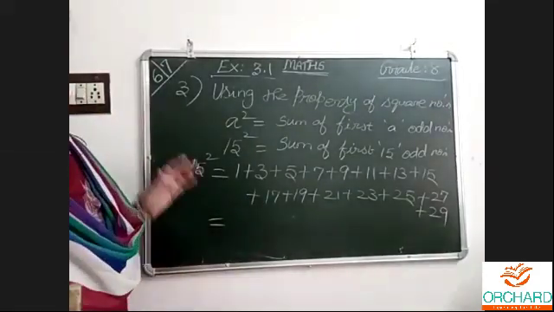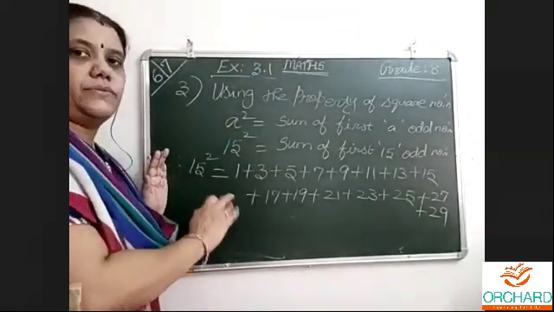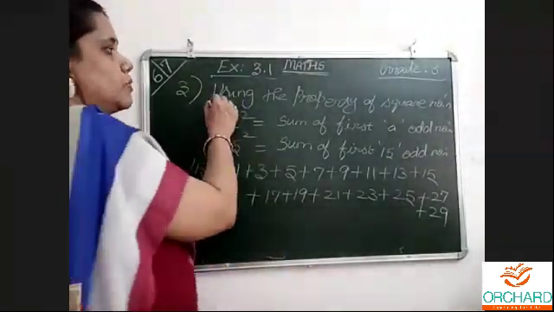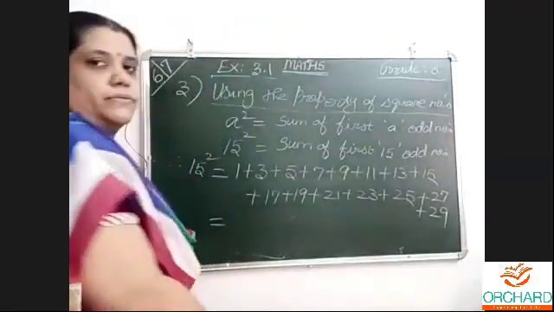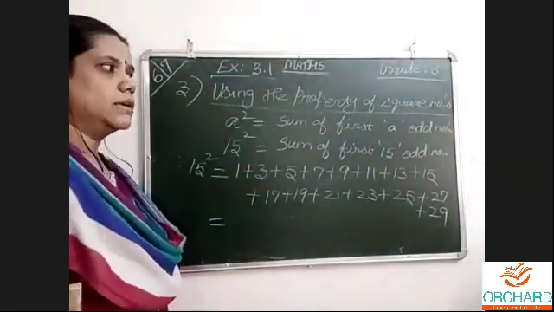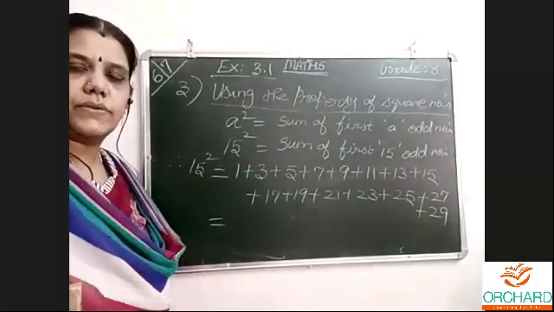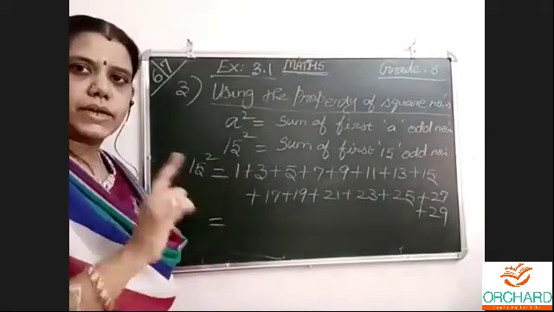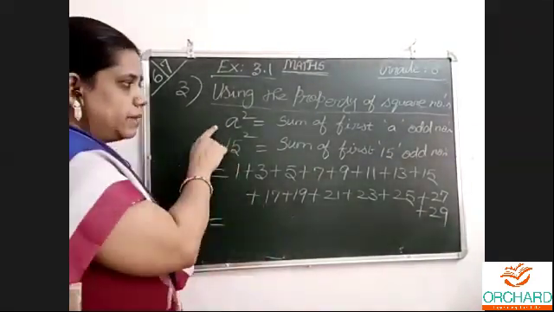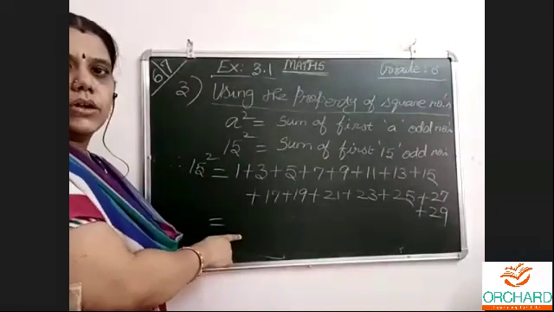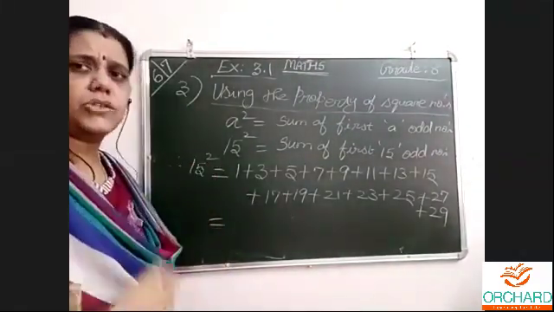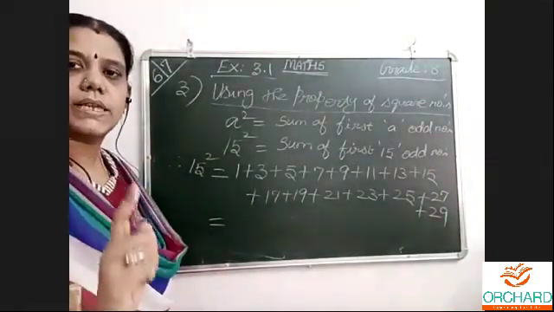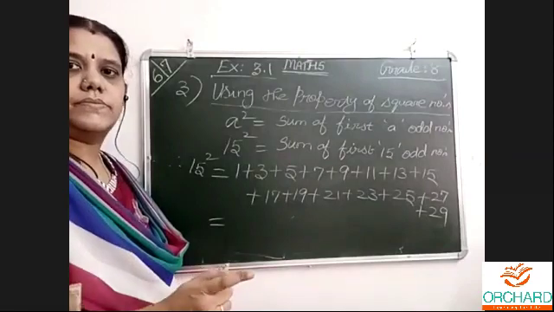We have to do it using the property only if it is asked so. This chapter is about squares and square roots, so we have to follow the property of square numbers. This is the formula. We can say, ma'am, 15 15s are 225. No, that we know, but if we write only that, no marks at all. I need this formula, I need the steps, because this question has to be proceeded in this way only. The question is to find out without actual multiplication.